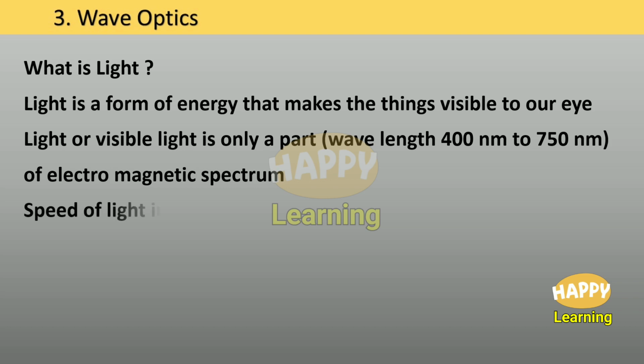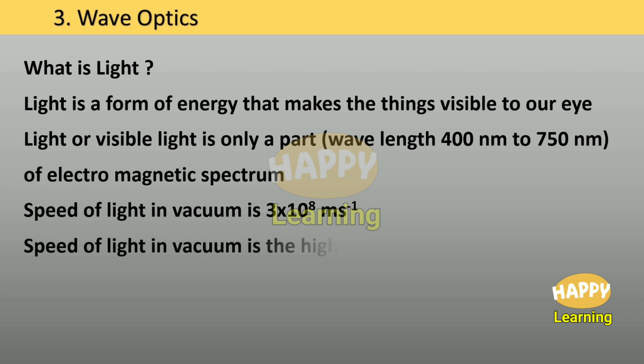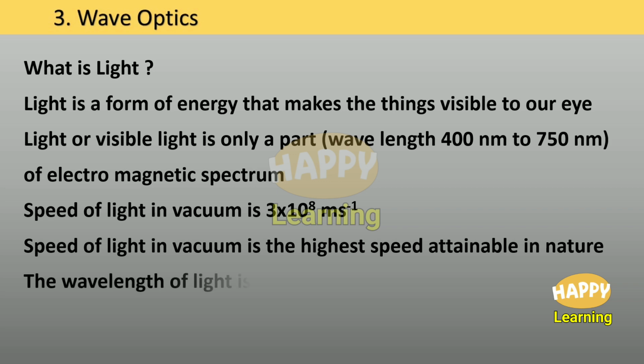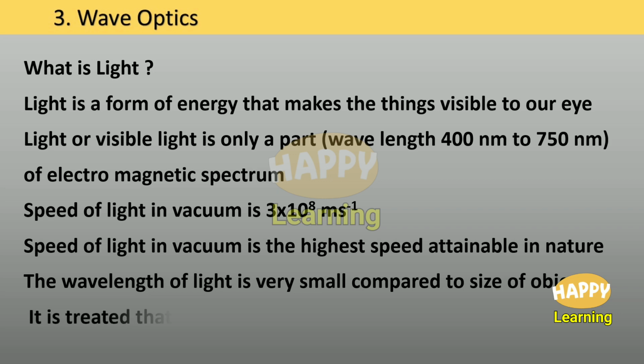Speed of light in vacuum is 3 times 10 to the power of 8 meter per second. Speed of light in vacuum is the highest speed attainable in nature. The wavelength of light is very small compared to the size of objects. It is treated that light travels in a straight line.